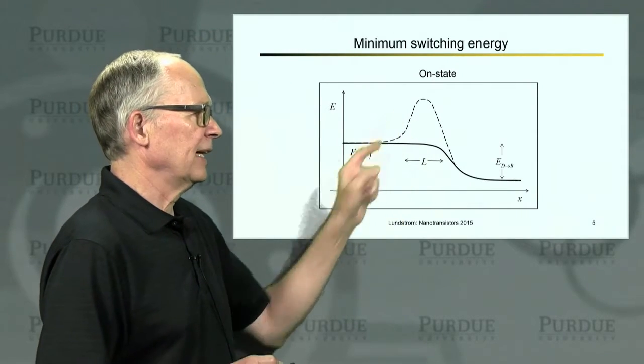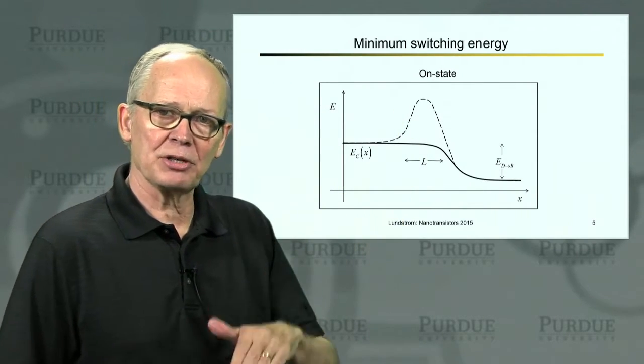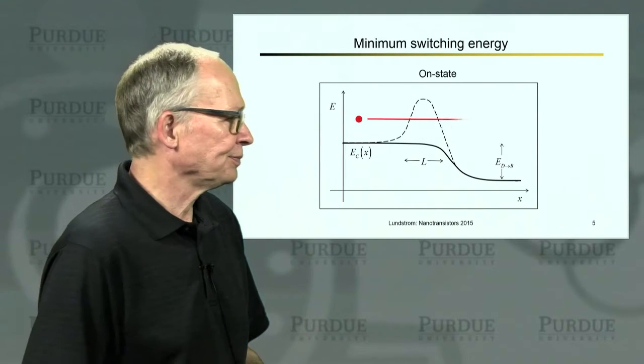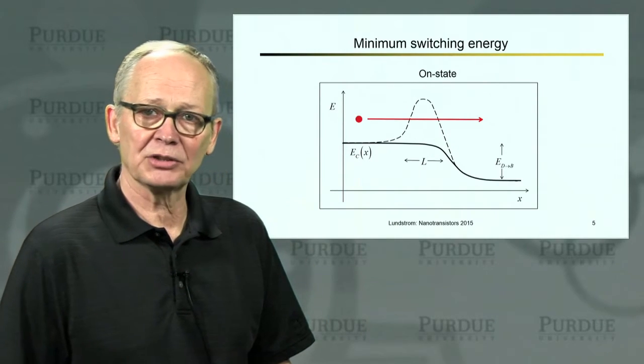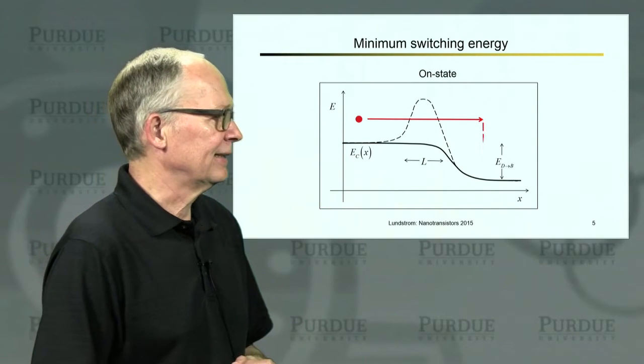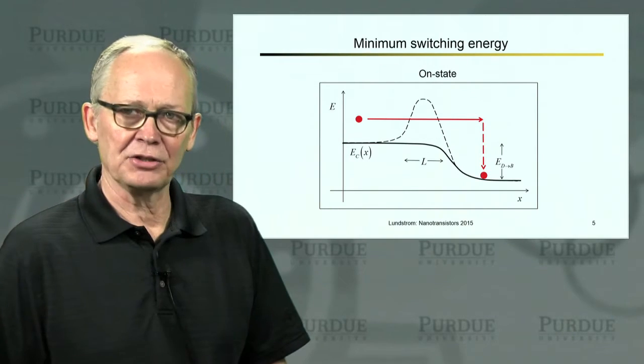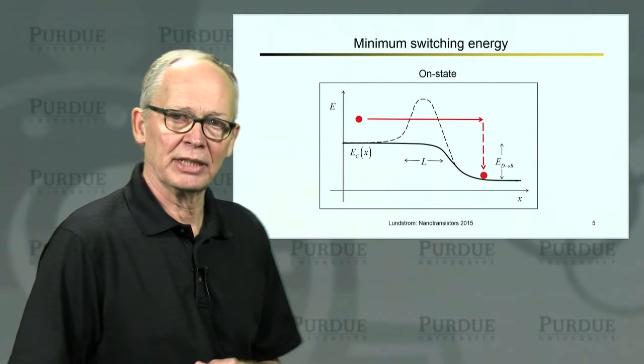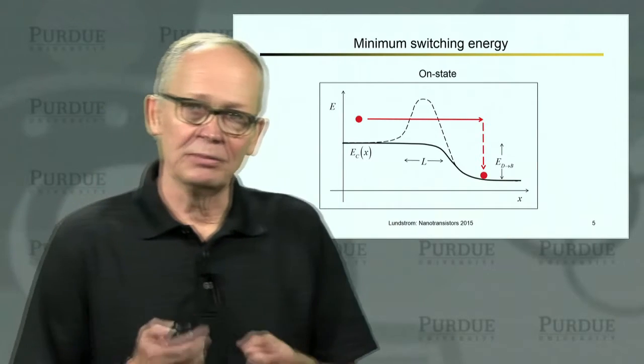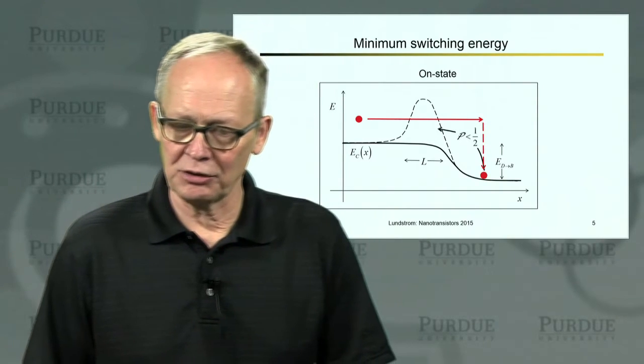Let's take a look at our device and assume that we've pushed the barrier down and it is on now. Electrons travel from the source across the channel, dissipate their extra energy in the drain, and come into thermal equilibrium in the drain. Now, the electrons are in random thermal motion in the drain.